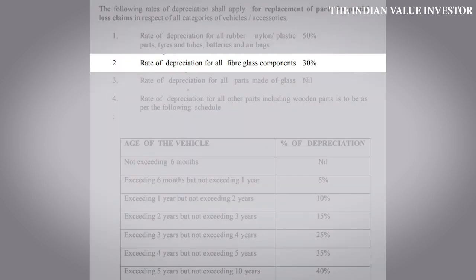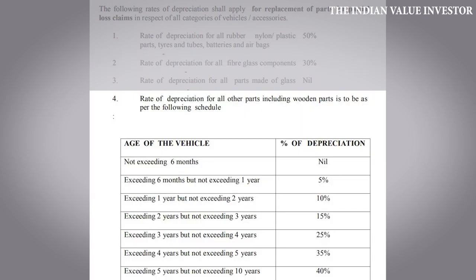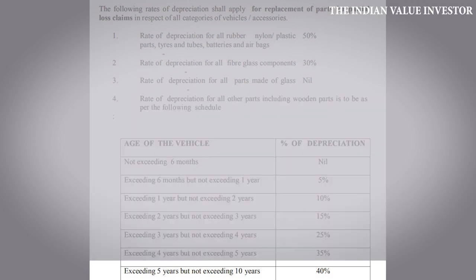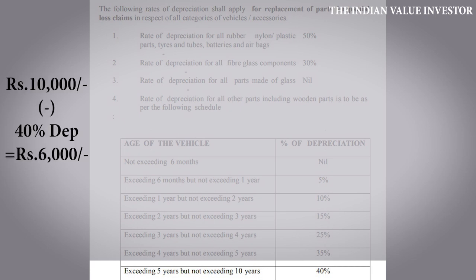Likewise, depreciation on fiberglass parts is 30%. And for metal and wooden parts, the depreciation applicable is based on the vehicle's age. For example, if you are having a car that is older than 5 years and within 10 years, the depreciation that would be applicable for your car's metal door would be 40%. So, if the cost of the door is 10,000 rupees, the amount that you would be eligible for would be 6,000 rupees after depreciating 4,000 rupees.